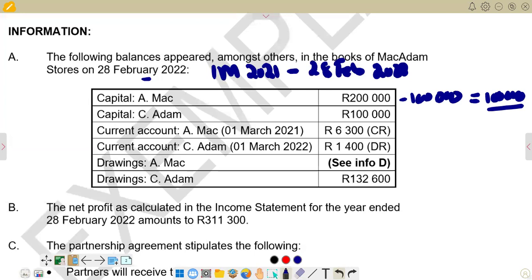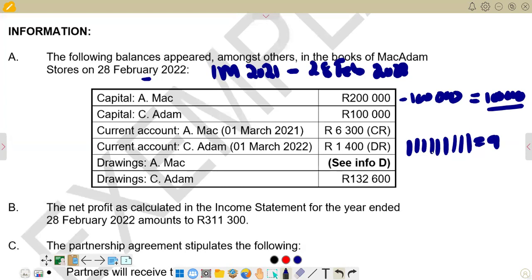And we are told that the new capital was introduced on 1 December. So it means the 100,000 that we had at the beginning stayed March, April, May, June, July, August, September, October, November. Then on 1 December, there was another contribution. So we count the number of months: 1, 2, 3, 4, 5, 6, 7, 8, 9. So we had 9 months before the introduction of the new contribution.